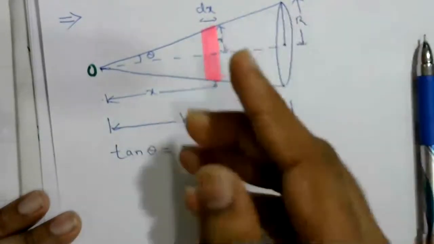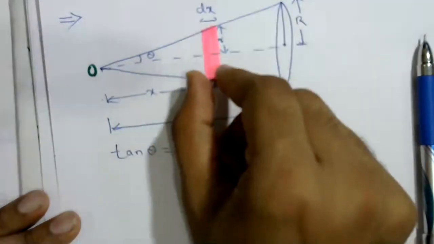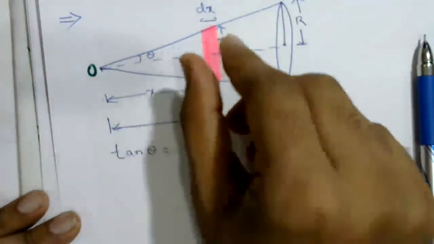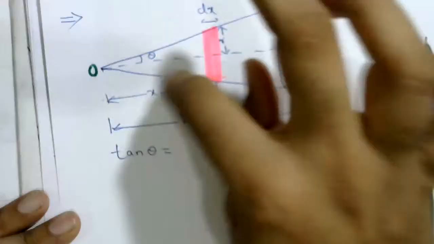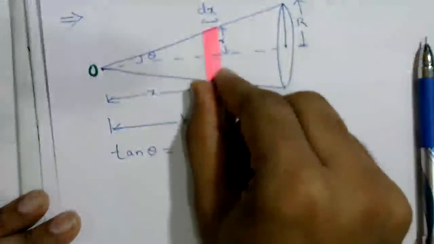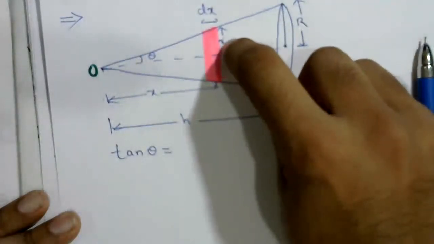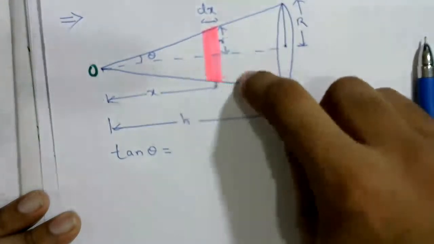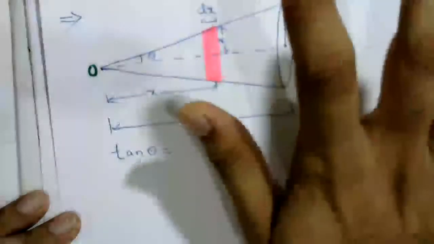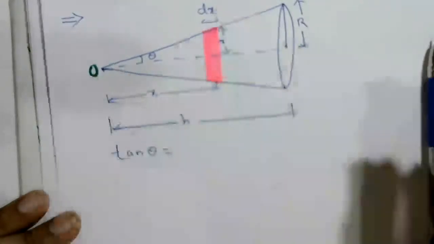Just imagine this small element looks like a ring, or sorry, a disk. Because it is a solid I am talking about, with mass distributed continuously, this looks like a disk. The radius of this disk is small r. Anywhere we can take, at this point, at this point, anywhere. So this element from the vertex is x.